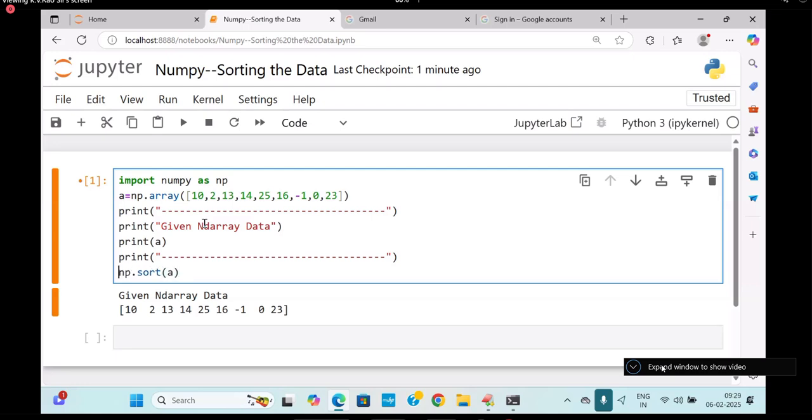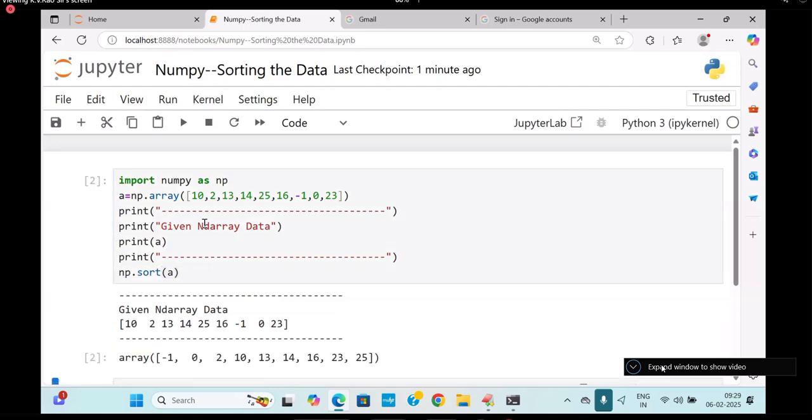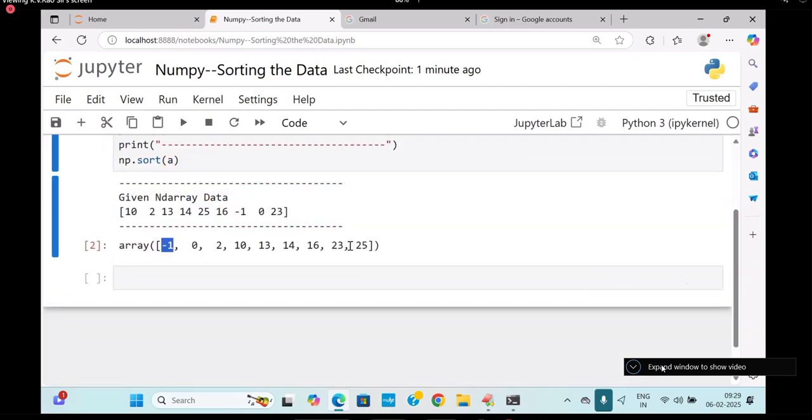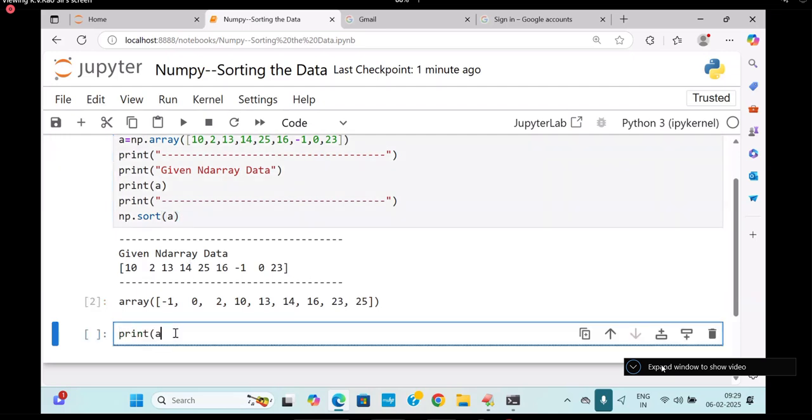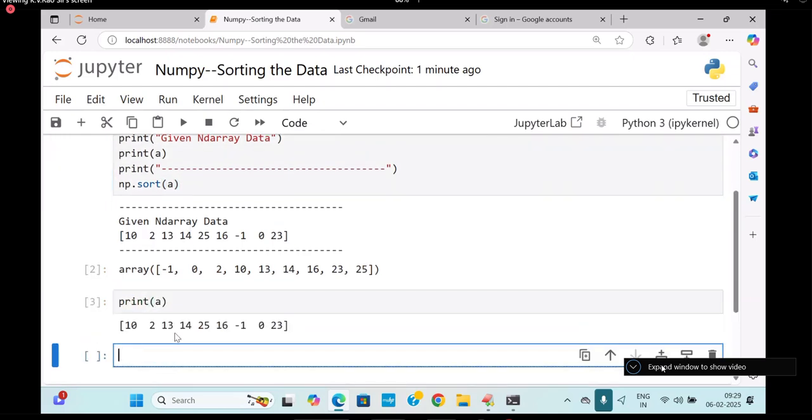So if I go to this place, what is happening? You see, the data is sorted or not? Data is sorted. Which order? Ascending order. Okay. And if I print my data once again here, it is printing what data? Original data only.